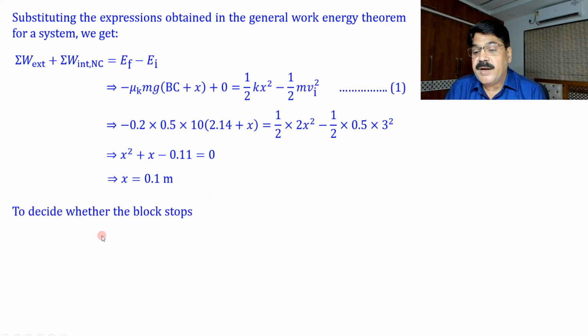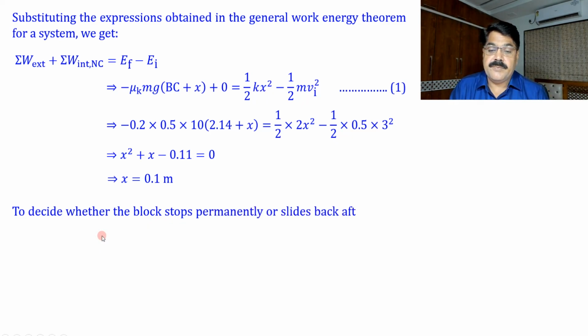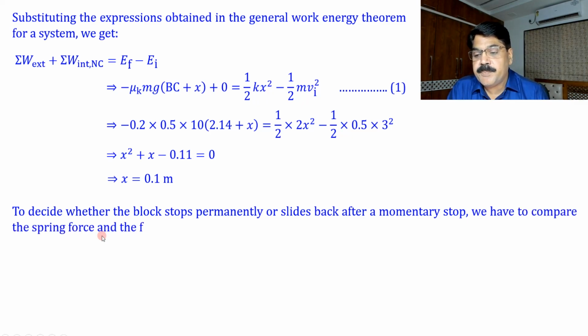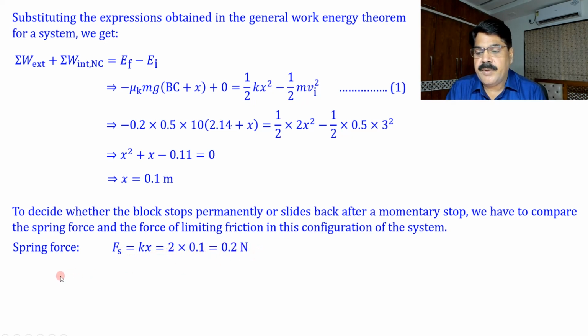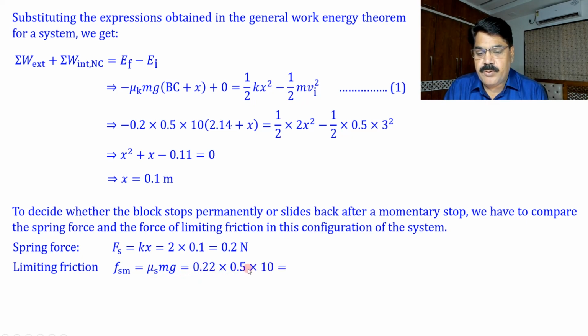To decide whether the block stops permanently or slides back after a momentary stop there, we have to compare the spring force and the force of limiting friction in this configuration of maximum compression. So the spring force is kx, 2 into 0.1, so 0.2 newton. And what is limiting friction? Fs max is equal to mu s mg, so 0.22 into 0.5 into 10, it is 1.1. You can see the force of limiting friction is considerably larger than the spring force. So the block will remain at rest at this position.